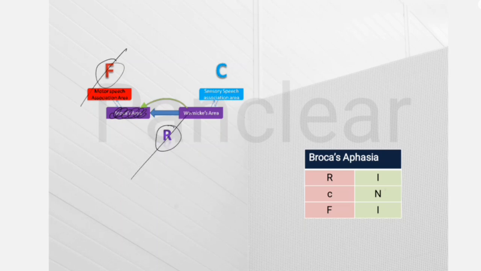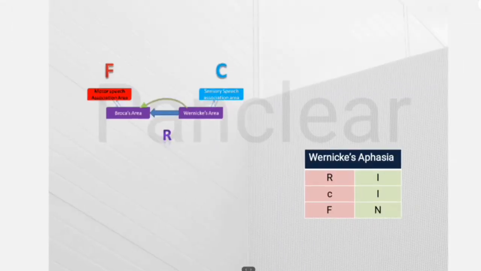So இது ரெண்டுமே போயிடும். So there is impairment of repetition, normal comprehension, impairment of fluency. Next, Wernicke's aphasia.